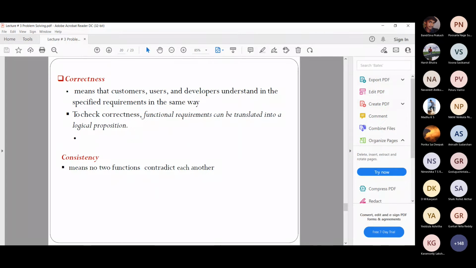So if one of my requirements, say for example, I am a user, I am just telling that the transaction should be proper. If I tell my requirement like that, do you understand what I mean? You won't understand, isn't it? It's not very clear. As a software developer you may think that the transaction should be proper means you should be able to access the bank account properly and carry out the transaction.